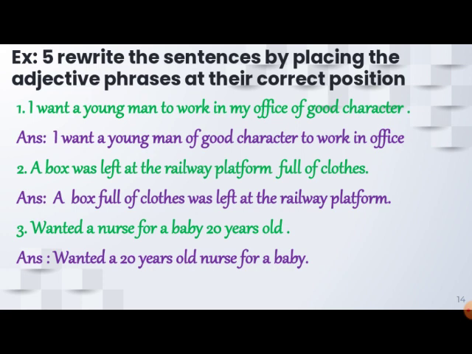So the answer is, I want a man of good character to work in my office. Next: a box was left at the railway platform full of clothes. Was the platform full of clothes? No. The box was full of clothes. So just shift full of clothes towards the box. A box full of clothes was left at the railway platform.